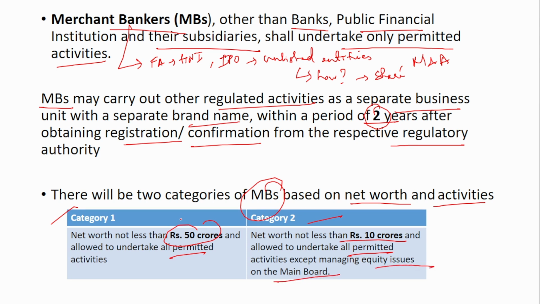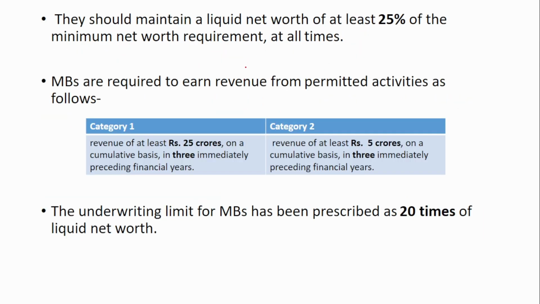Remember, first category, the amount is 50 crores. Second category, the amount is 10 crores. Next is they should maintain a liquid net worth of at least 25% of the minimum net worth requirement at all times. So liquid net worth means these can be immediately converted into cash. So out of the total net worth, at least 25% has to be maintained as a liquid net worth.